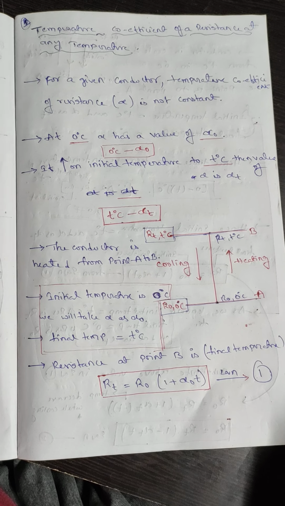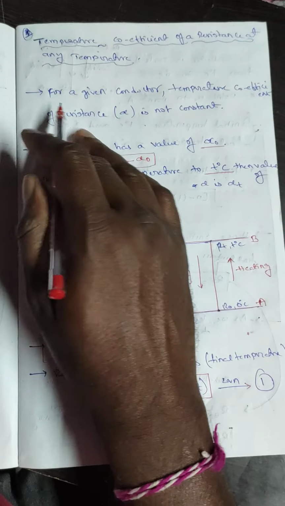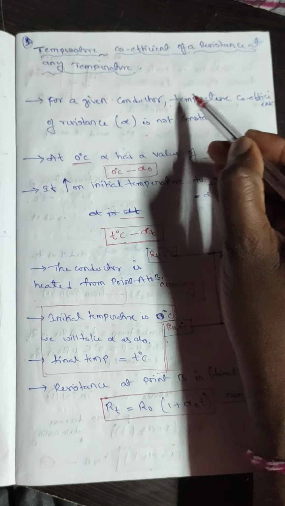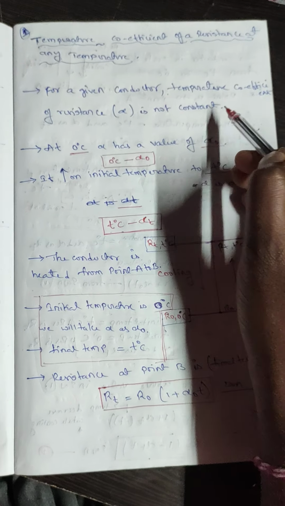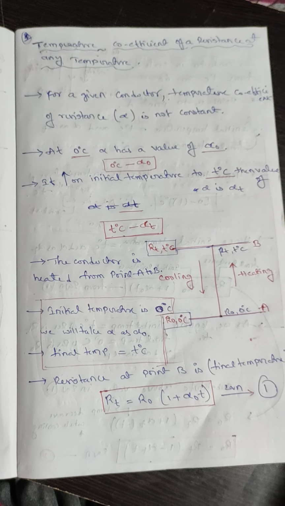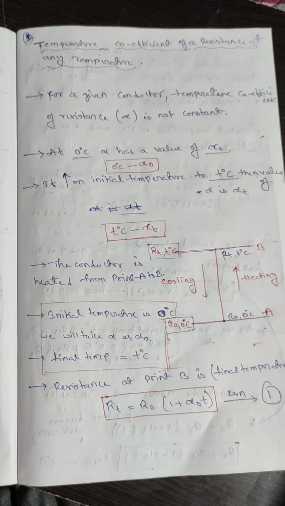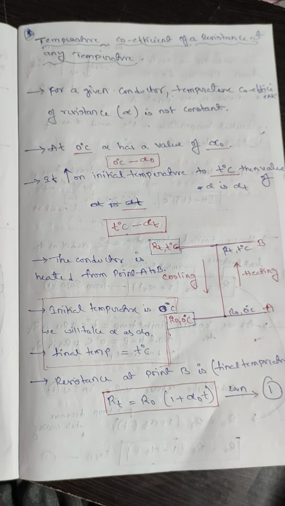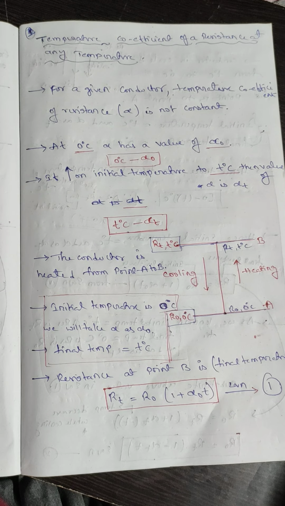Topic is from BEEE. Coming to the topic, for a given conductor, the temperature coefficient of resistance alpha is not constant. Here, for the particular conductor, the temperature coefficient is not constant. It will vary based on the temperature.